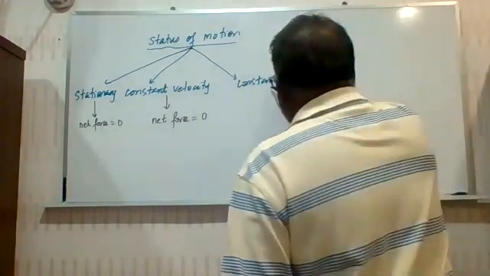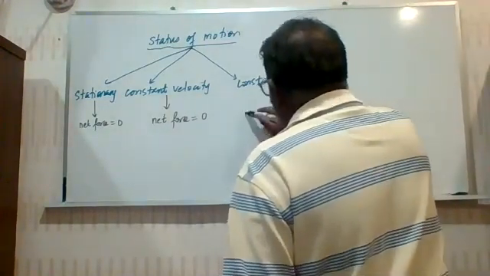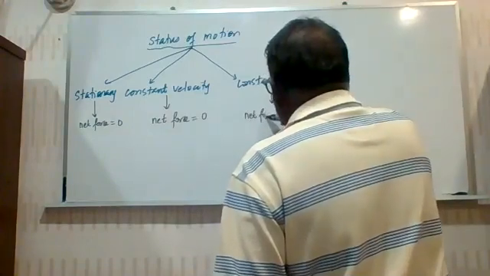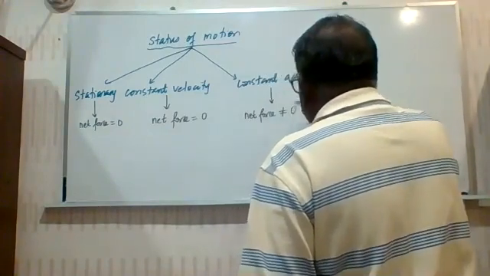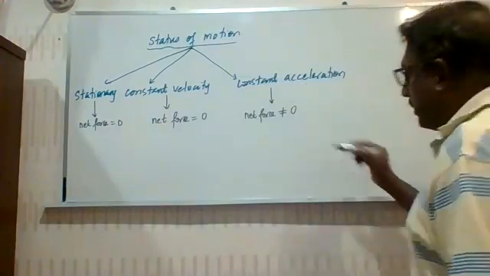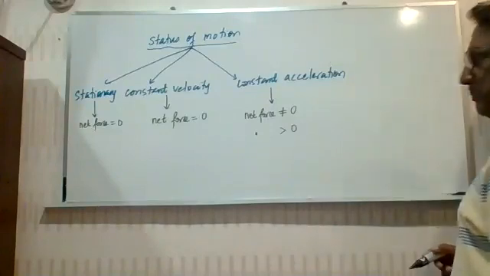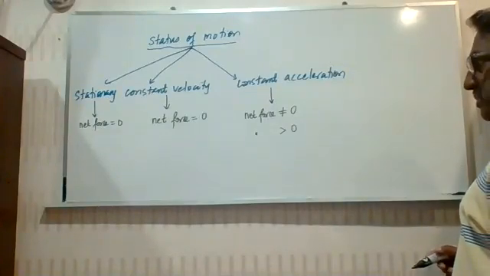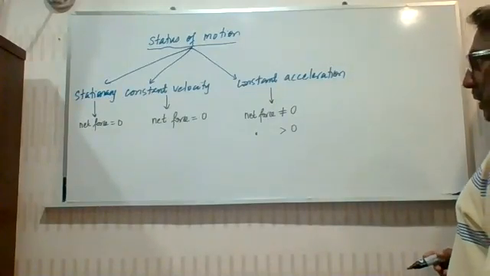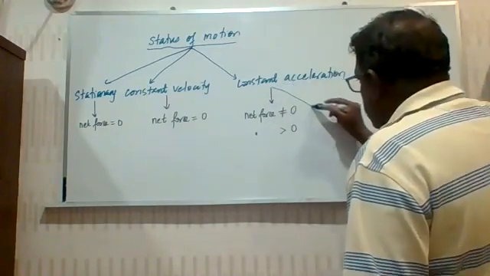Now, in a constant acceleration, your net force cannot be zero, which means your net force must have a positive value. But there's another condition.